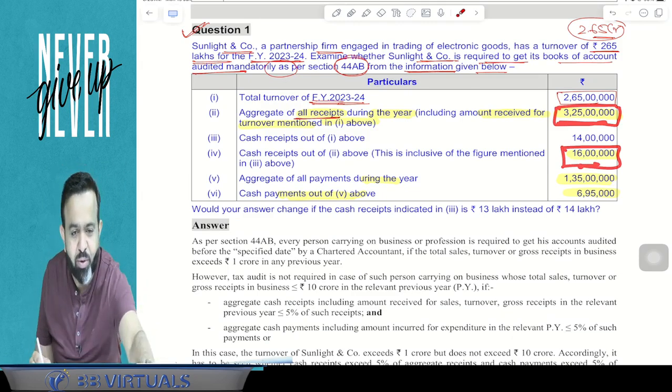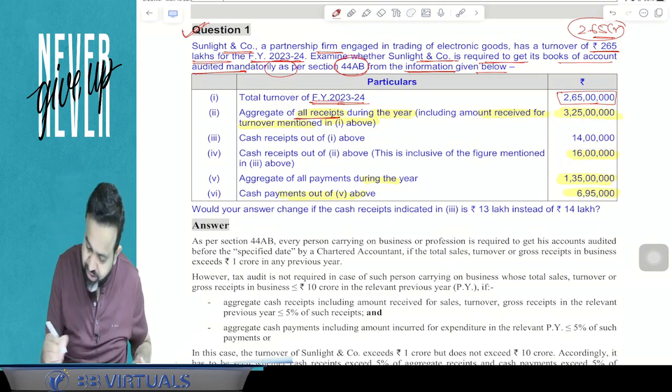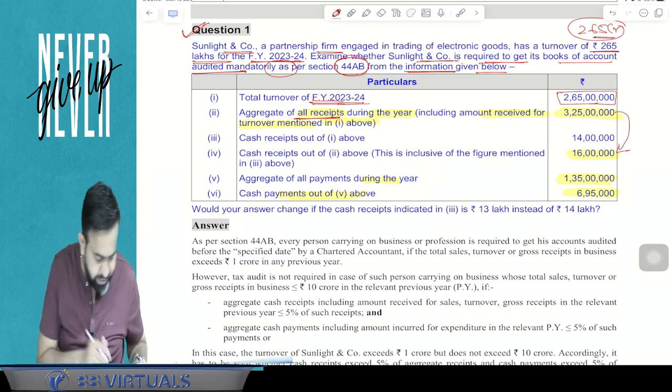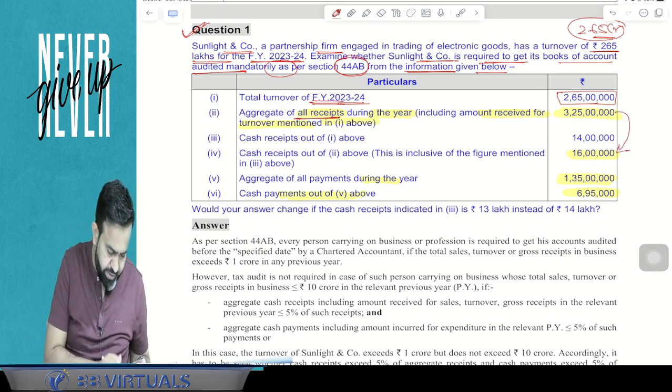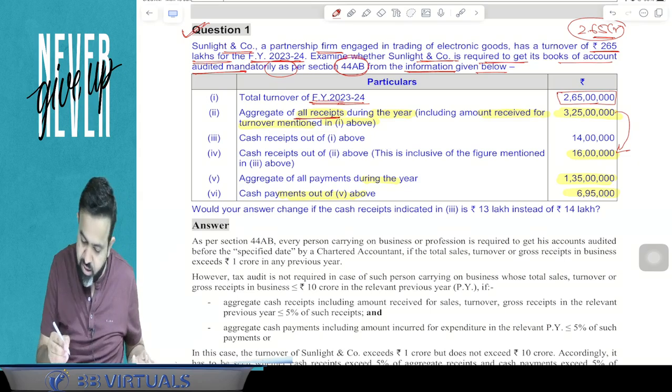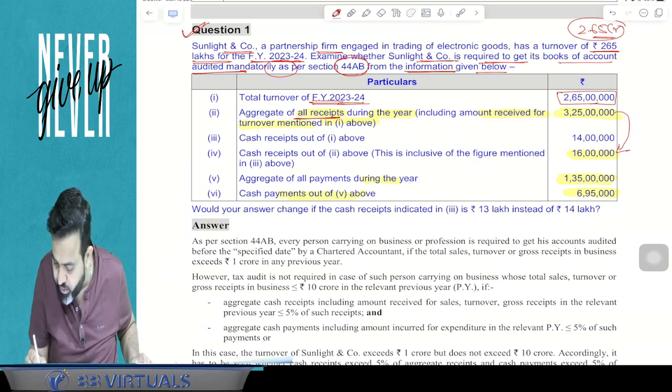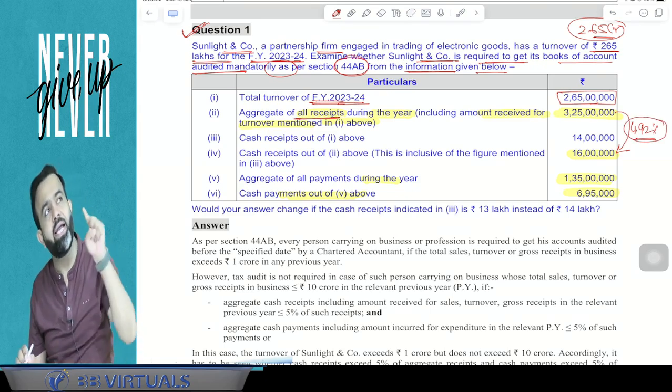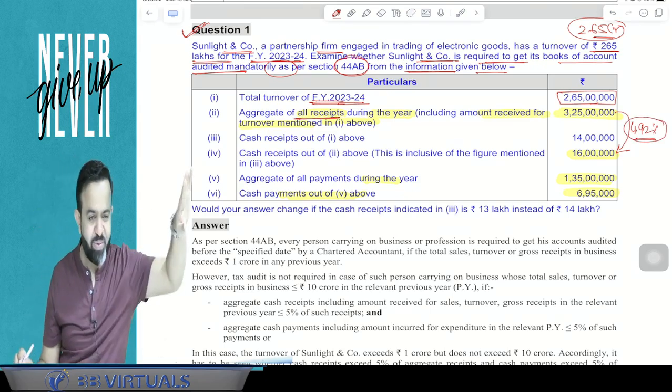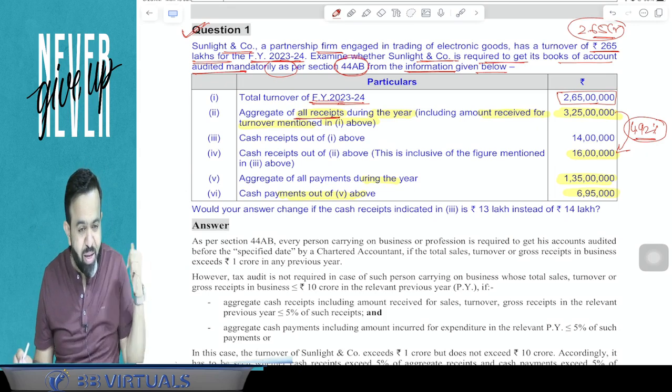So just check what is the percentage of cash receipt. Here, in your total receipt, 16 lakh divided by 3 crore 25 lakh multiply by 100. So it comes to 4.92%. So 4.92% means it is within the limit of 5%. Now check in the payment.